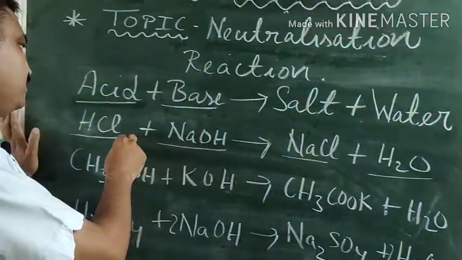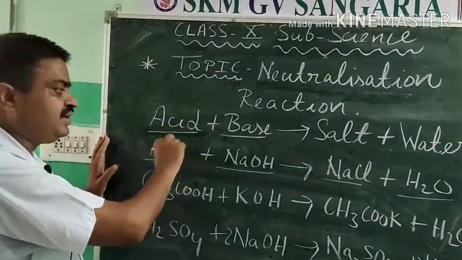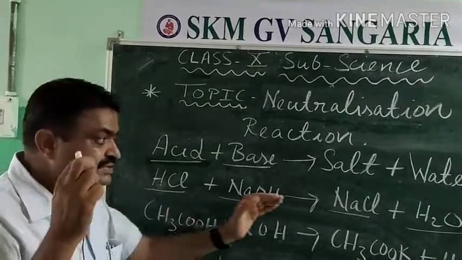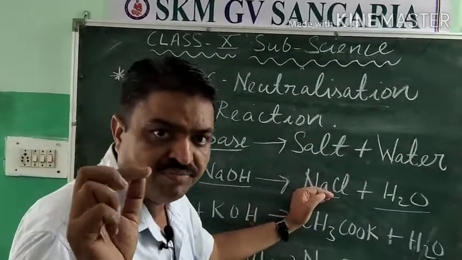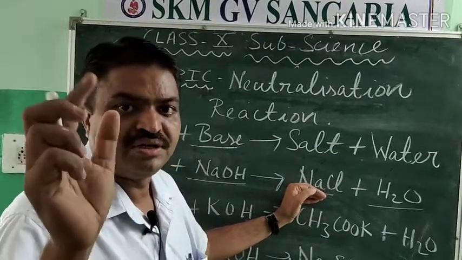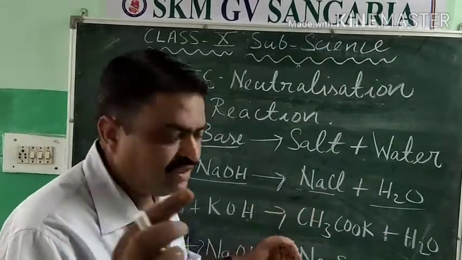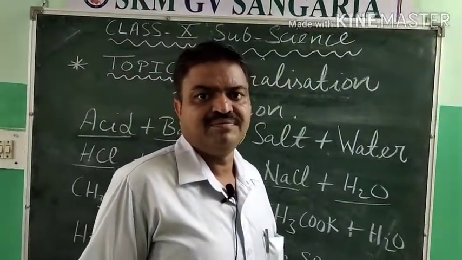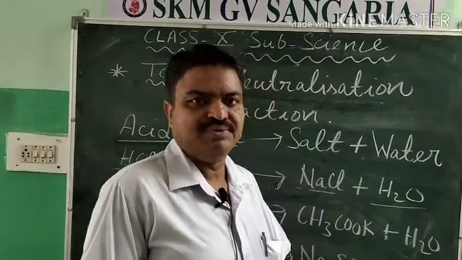In this reaction they neutralize their chemical properties. The salt that is formed is, students, a completely neutral salt, and generally we use this salt as table salt on our dining table.